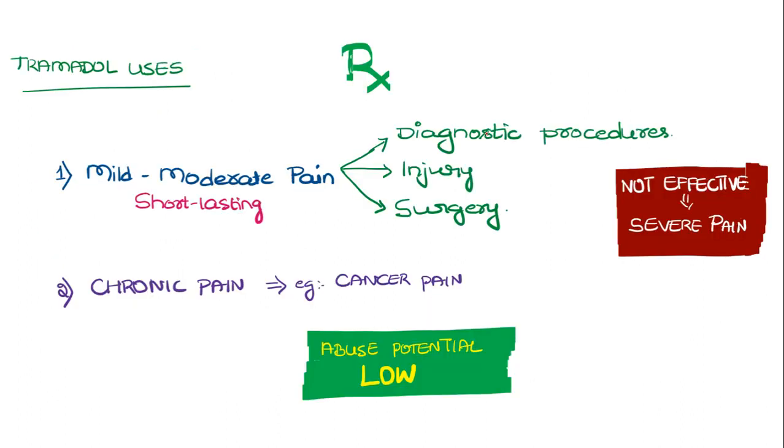Coming to the uses of tramadol, it can be used for treating mild to moderate pain conditions, those which are short-lasting pain. So it is used for diagnostic procedures, pain related to injury and pain related to surgery. Remember, it is not effective for severe pain, only effective for mild to moderate pain. It can also be used for treating chronic pain, for example cancer pain. The reason for using it in these conditions is that it has one more advantage, that is it has got low abuse potential.